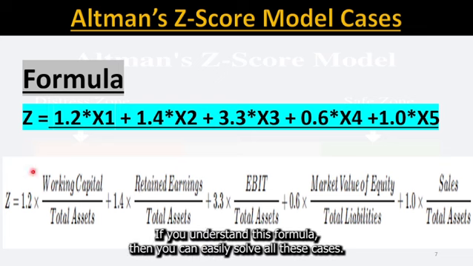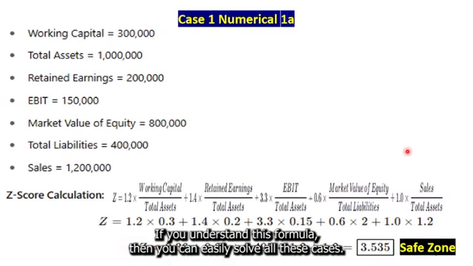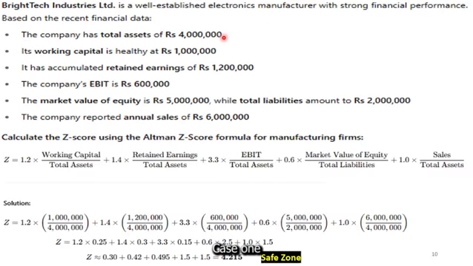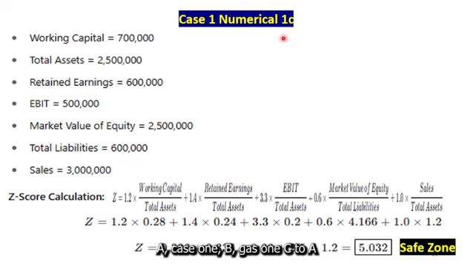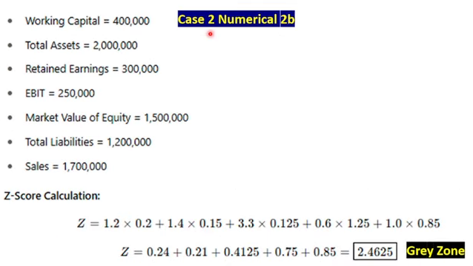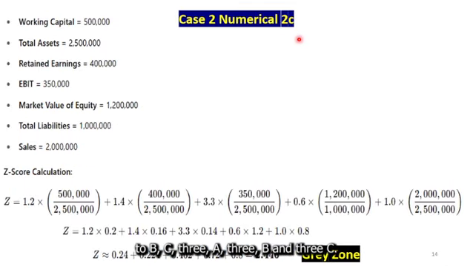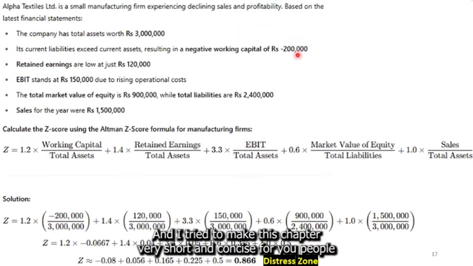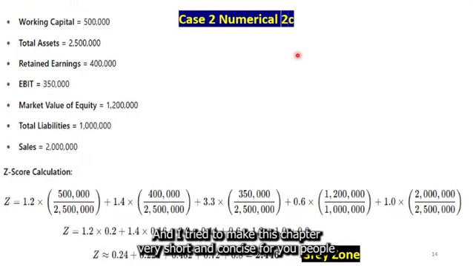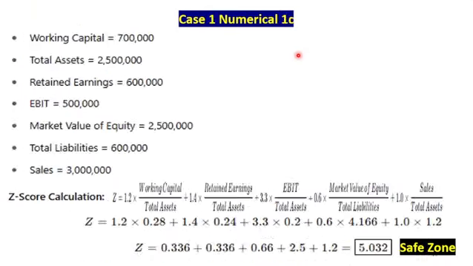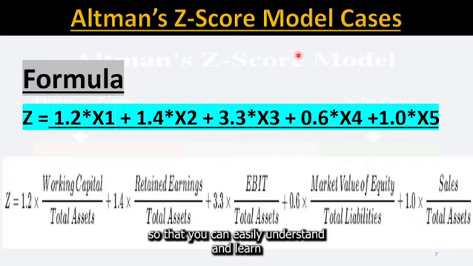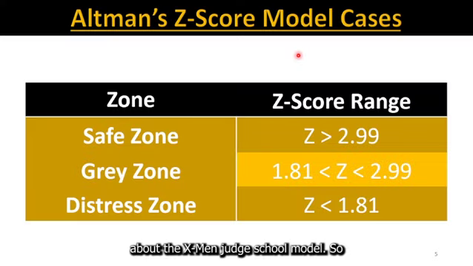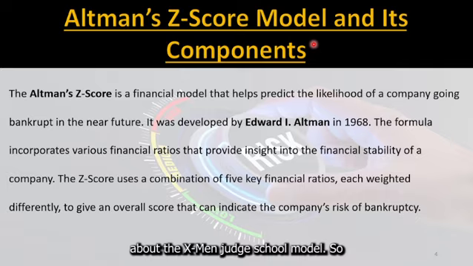If you understand this formula, then you can easily solve all these cases: case 1A, 1B, 1C, 2A, 2B, 2C, 3A, 3B, and 3C. I try to make this chapter very short and concise for you so that you can easily understand and learn about the Altman Z-Score model.